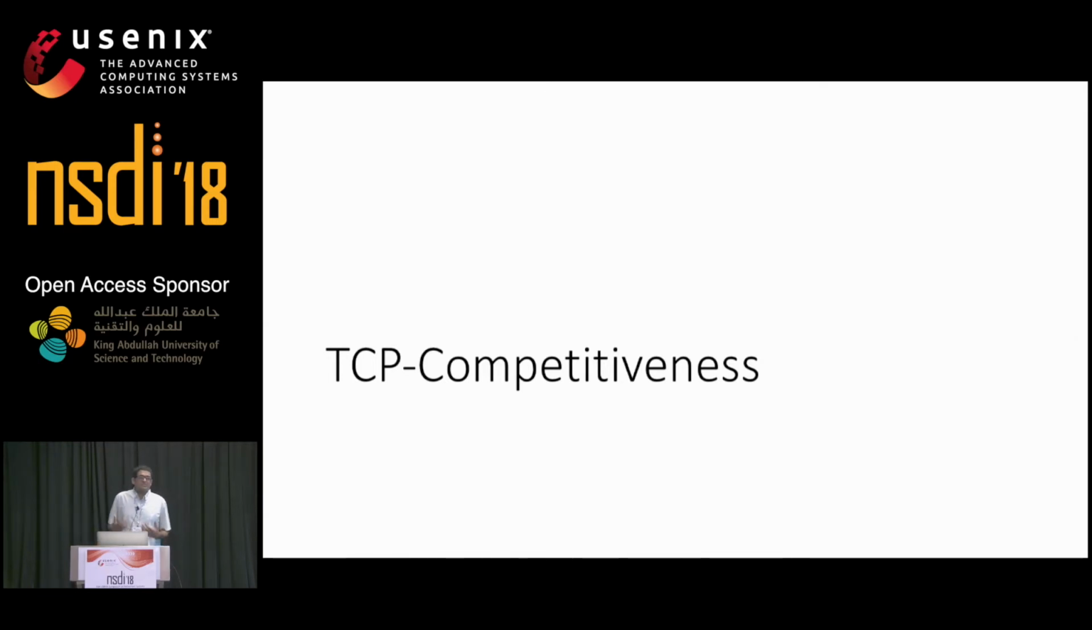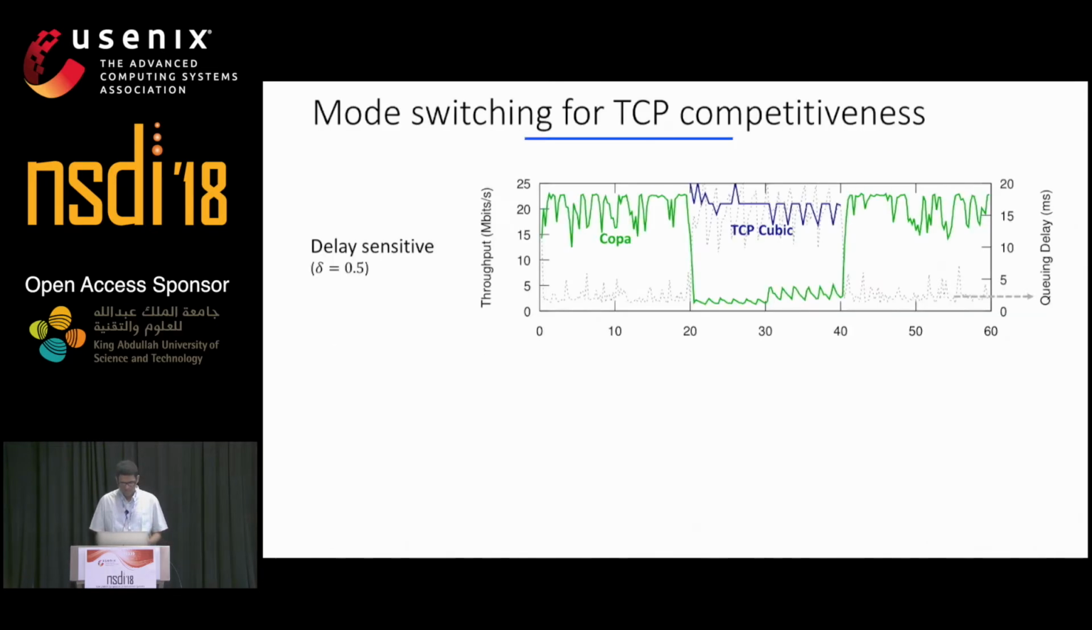TCP competitiveness requires that if an existing buffer filling TCP, such as TCP cubic, is present alongside a new algorithm, such as Copa, they should share the bandwidth fairly. And this is important for any new scheme that we deploy today. Let's see how Copa fares in the presence of TCP cubic.